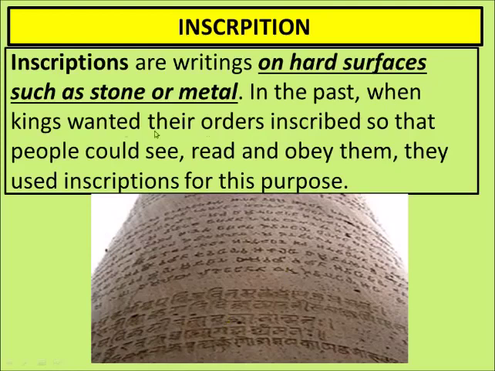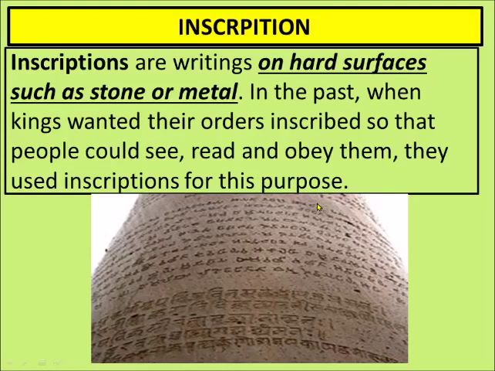In the past, when kings wanted their orders inscribed so that people could see, read and obey them, they used inscriptions for this purpose. Nowadays, whenever there is a new announcement, politicians and other people come on the TV and make the announcement, or they announce it through the newspaper or radio or other sources of information.